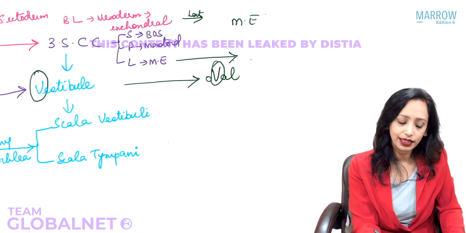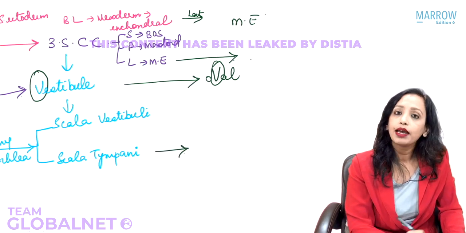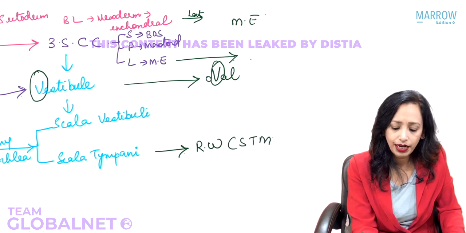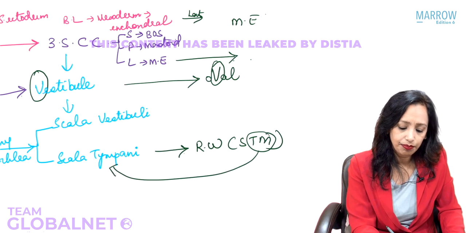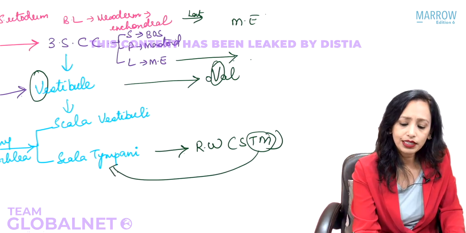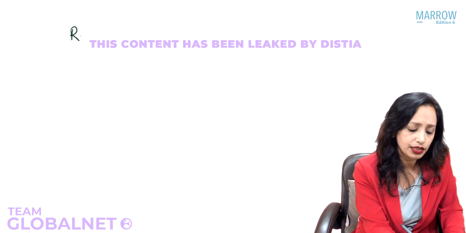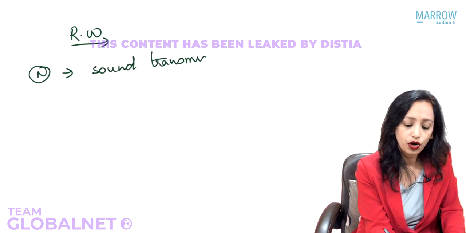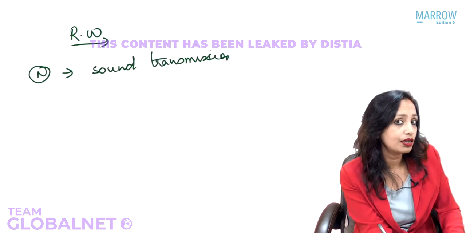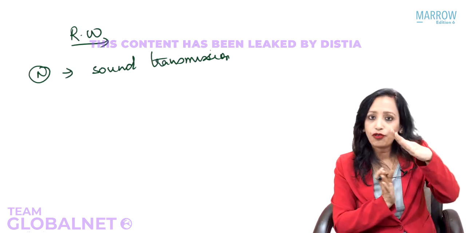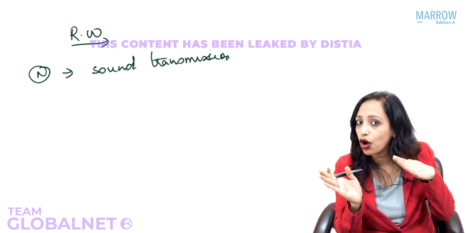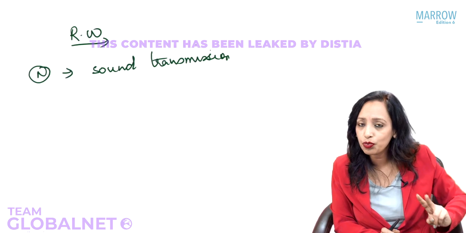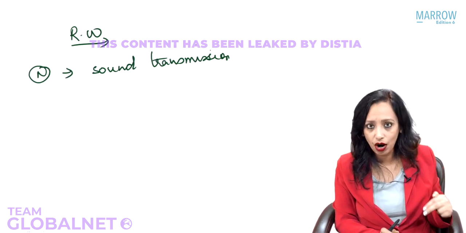So, let us first write it here. Yes, the scala tympani has a connection with the middle ear, and that is the round window, and that is connected by secondary tympanic membrane, hence is the name scala tympani. So now let us see what the significance of the round window is. The round window has a normal function. Normal function is again sound transmission. So for normal transmission of sound to occur, this shearing action has to occur. And for this shearing action to occur, opposite movement has to occur. For the opposite movement to occur, we need two mobile windows. Yes, so what are the two mobile windows? Oval window and round window.